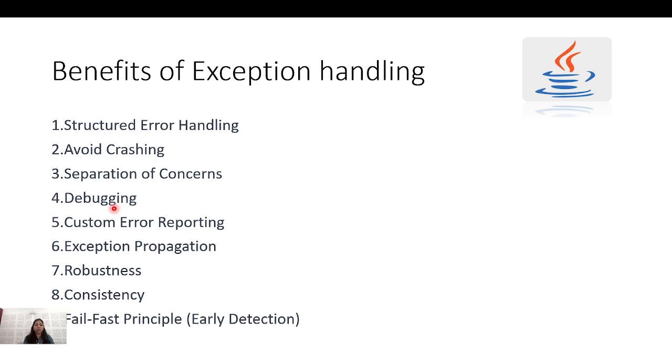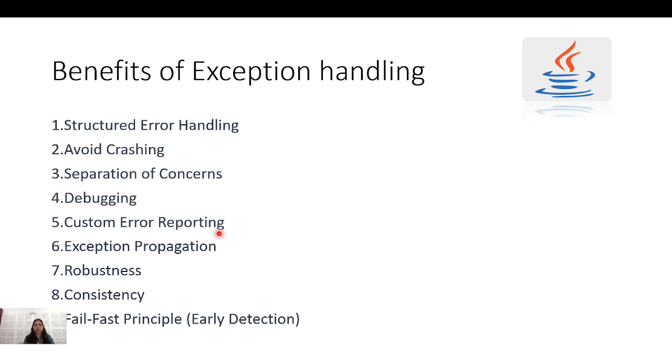I can have debugging. If I'm doing exception handling, then I can debug my code to see where it went wrong, where my scenario goes wrong. Custom error reporting: if any exception occurs, then I can inform the developer that it happened due to this.